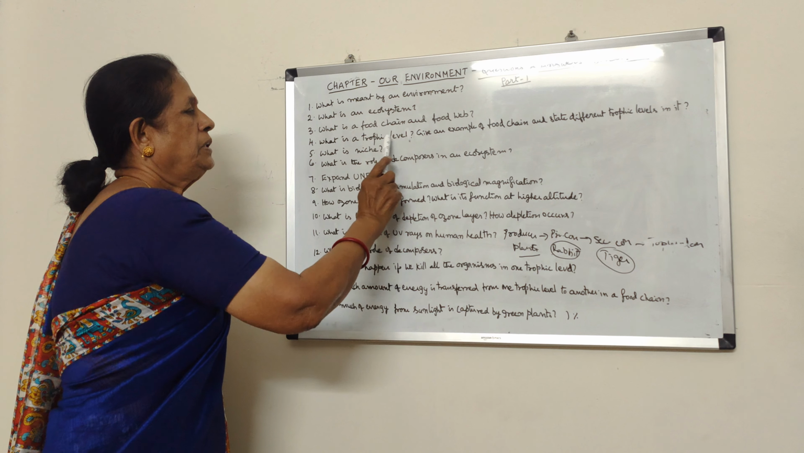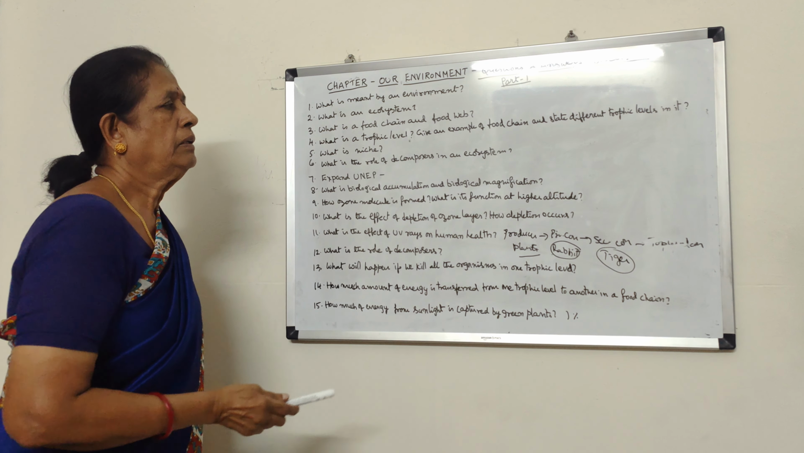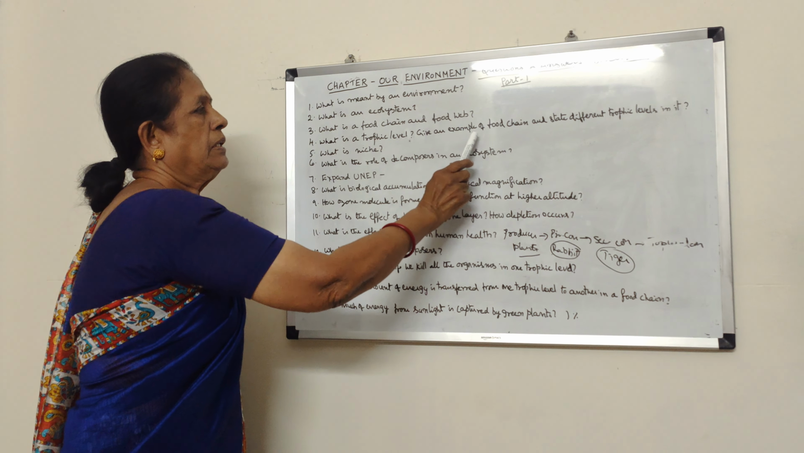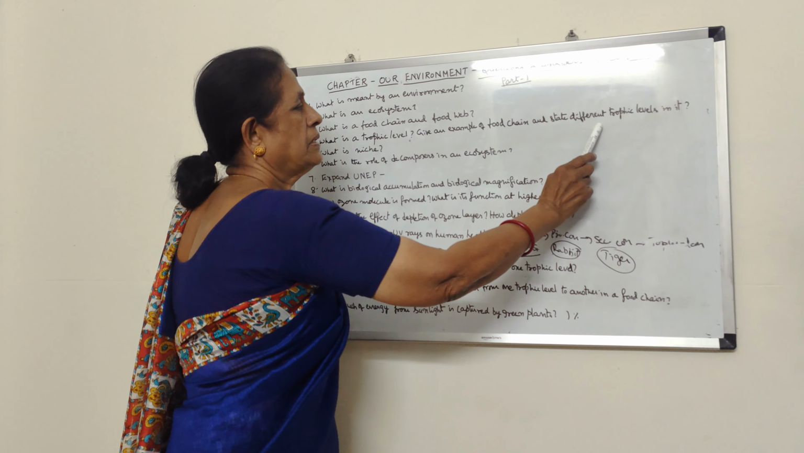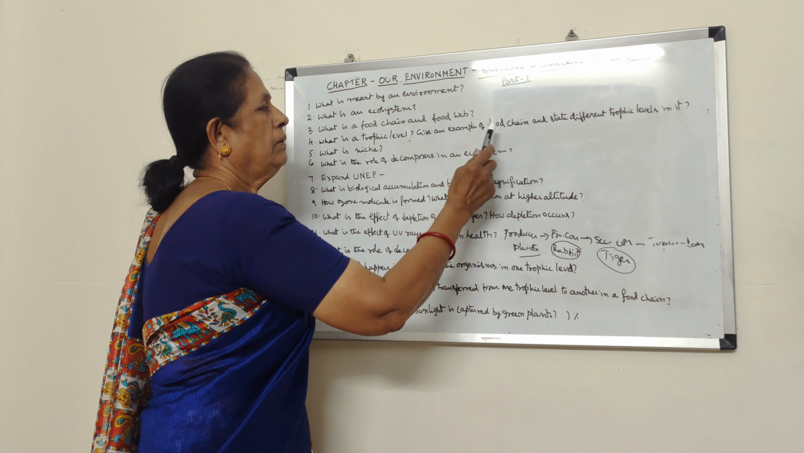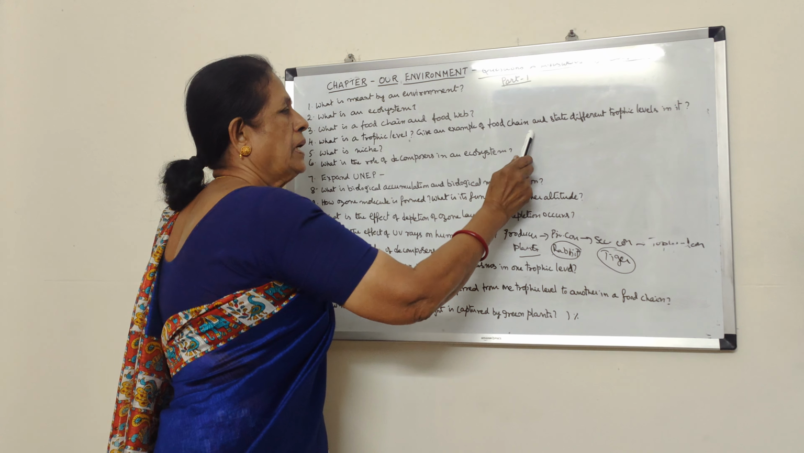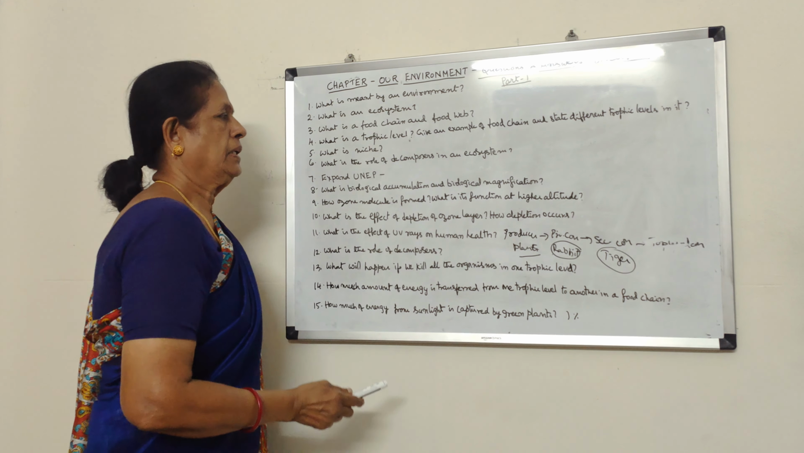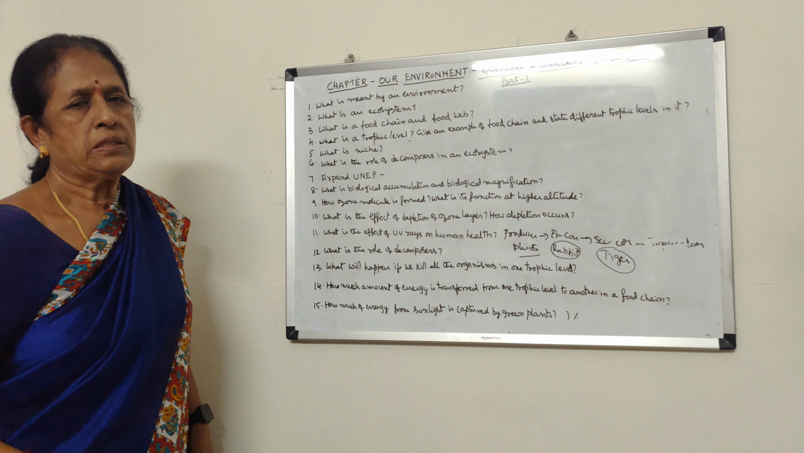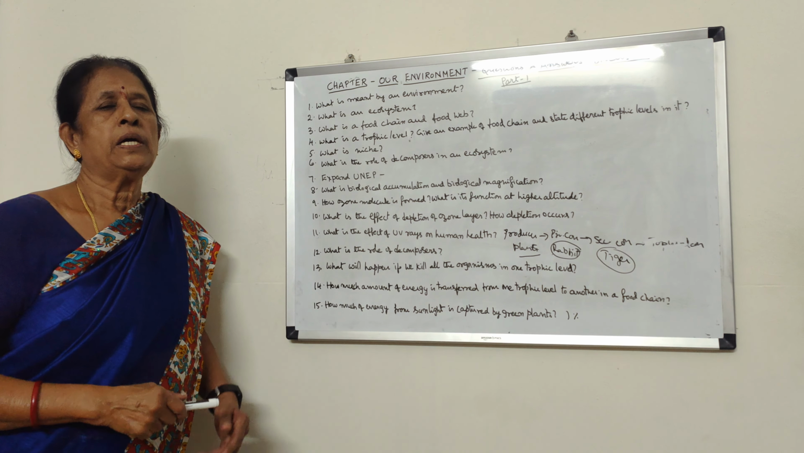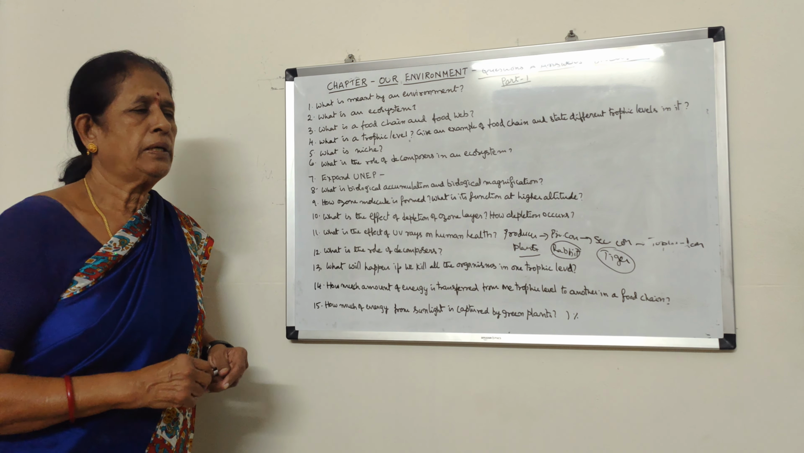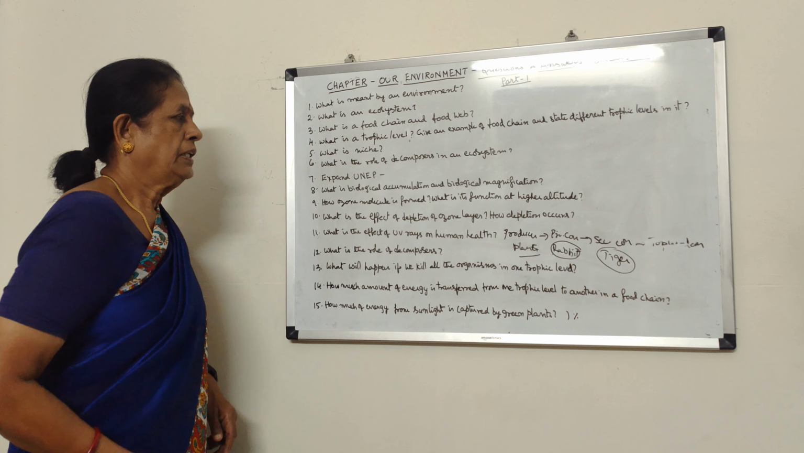Trophic level: in a food chain, each level is called a trophic level. An example of a food chain: producers, primary consumers, secondary consumers, tertiary consumers, like the plant, herbivores, carnivores, top level consumer. What is niche? Niche is the specific place of an organism in the food web depending upon its habit and habitat. That is called niche.